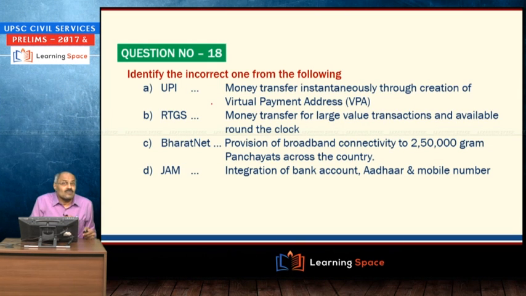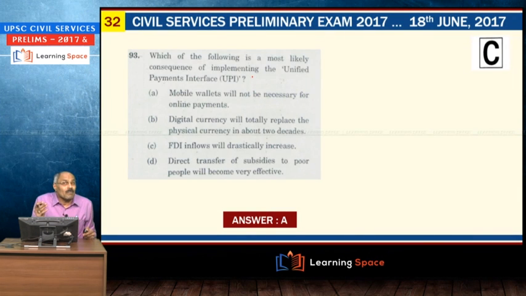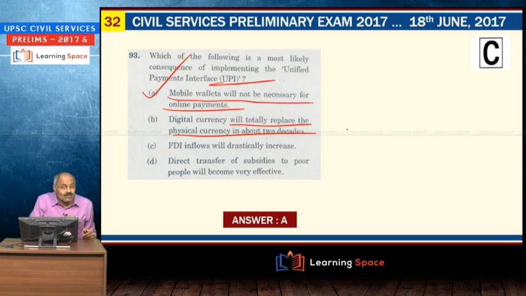Then the next one is Unified Payments Interface, UPI. I told you number of times, even here also I have asked, and in several of our lectures it appeared. Here UPI, mobile wallets will not be necessary for online payments. Absolutely, if you want to make online payment, then mobile wallets will not be required. Then remaining options you can strike off straight away. Digital currency will totally replace: absolutely wrong. FDI inflows will drastically increase: you cannot say. Direct transfer of subsidies to poor people will become very effective: this cannot be a direct link actually. So the first one is the right option.